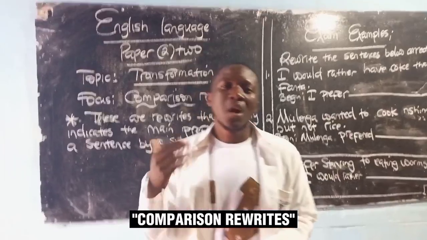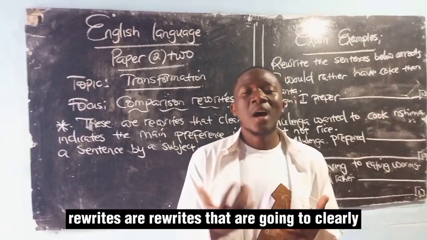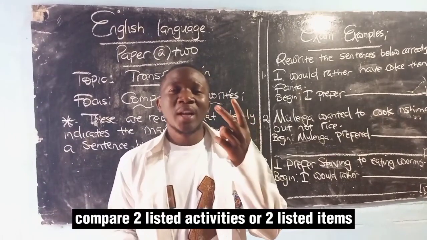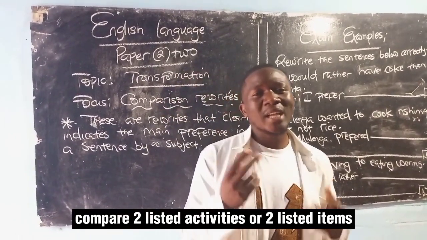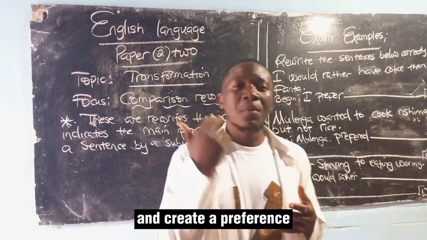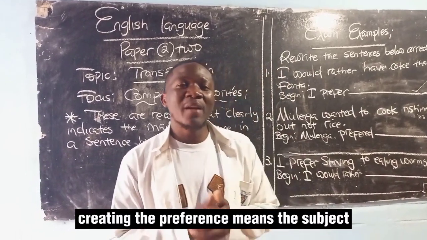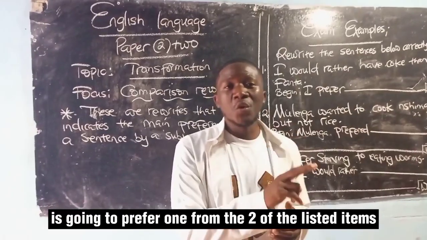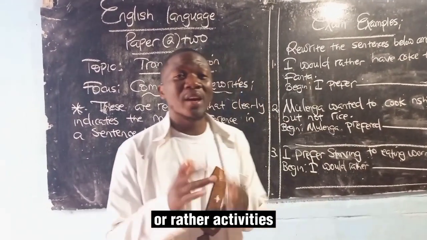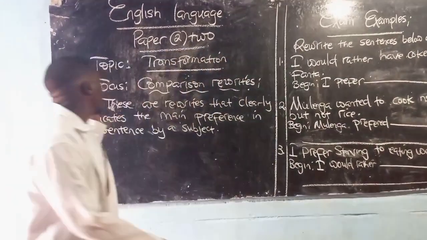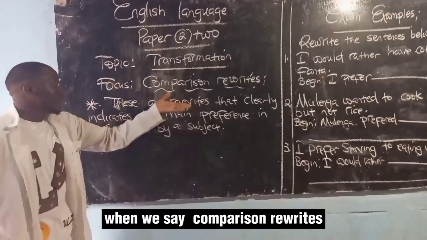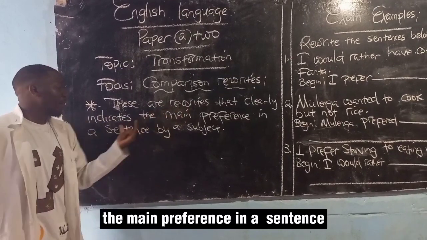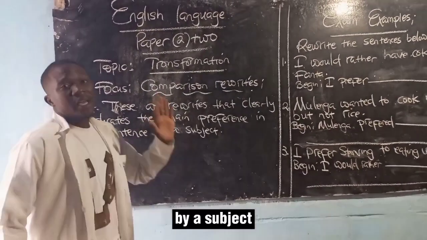comparison rewrites. Comparison rewrites are rewrites that are going to clearly compare two listed activities or two listed items and create a preference. Creating a preference means the subject is going to prefer one from the two of the listed items or rather activities. When we say comparison rewrites, we're saying these rewrites will clearly indicate the main preference in a sentence by a subject.